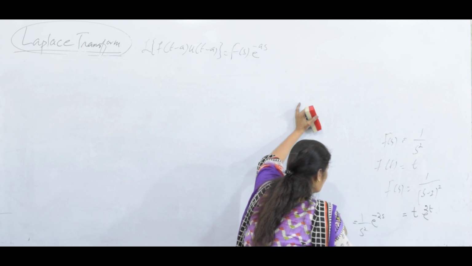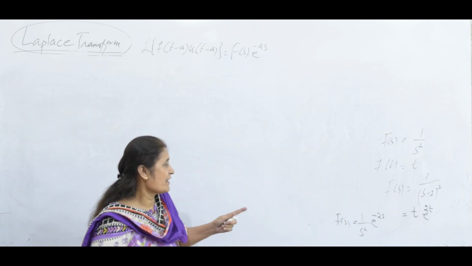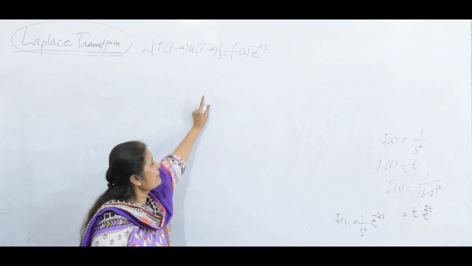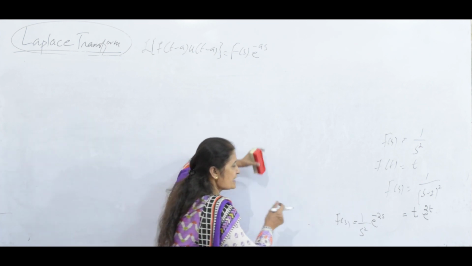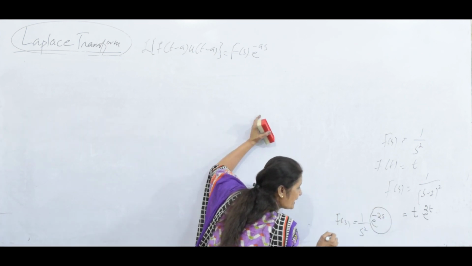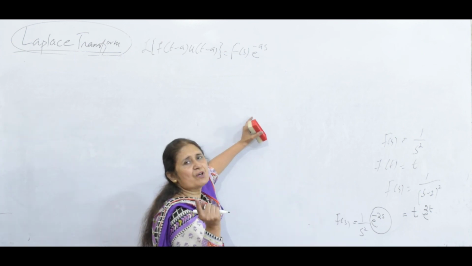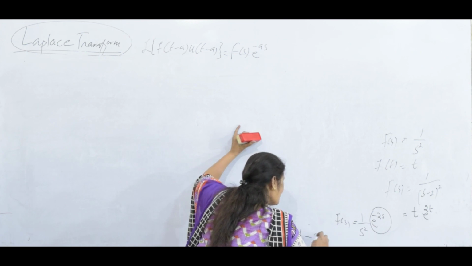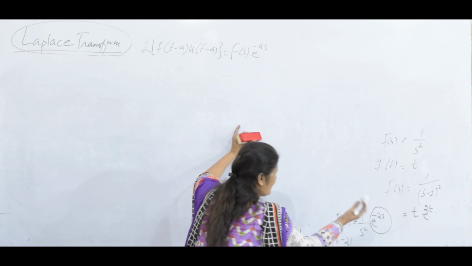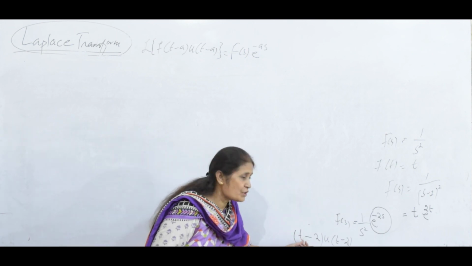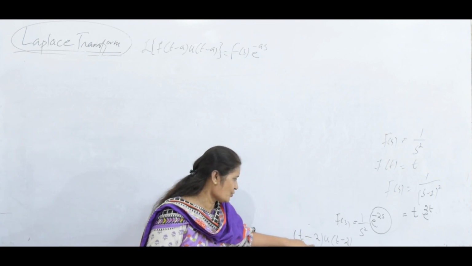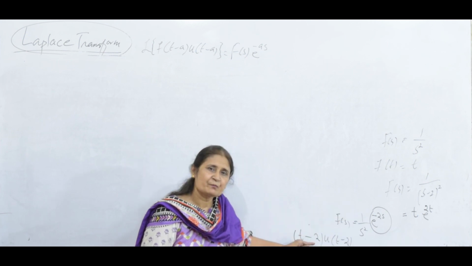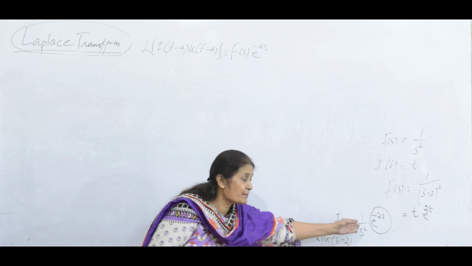Now the next step is 1 over s square times e to the minus 2s. Look at that. If this is a function, for example, and I say find its inverse Laplace transform, look at the second shifting theorem. It is because of the unit step function, and this function whose Laplace inverse you have to find is t. But this time t is shifted to t minus 2, so it is (t minus 2) unit step (t minus 2). The Laplace inverse of this function is this, and if you find its Laplace transform, you get this back.